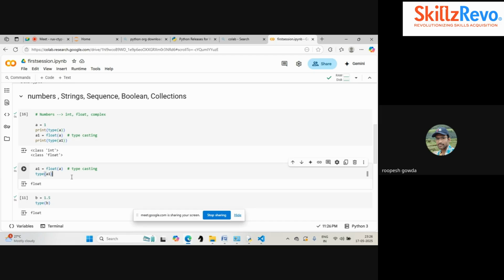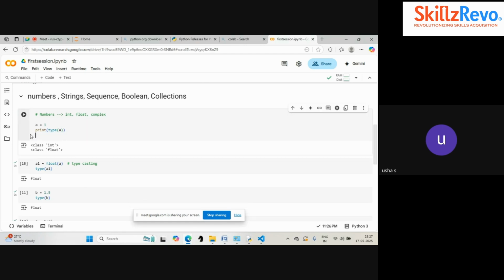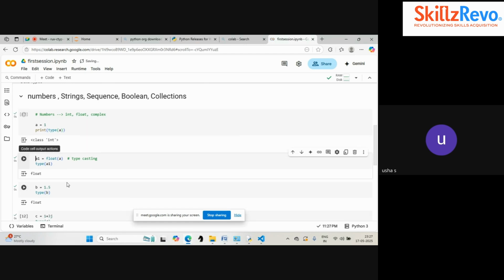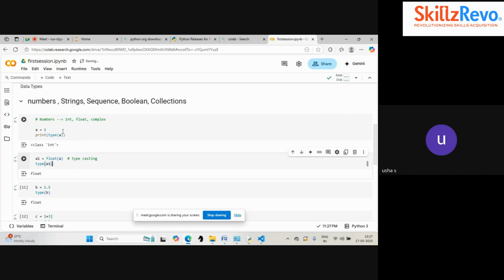Can you please repeat converting integer to float? Yeah. So what we are doing here, I will remove this. It will make you understand in a simpler way. At first we are declaring the variable a and giving the value as 1. And we are checking the type, it is saying an integer.